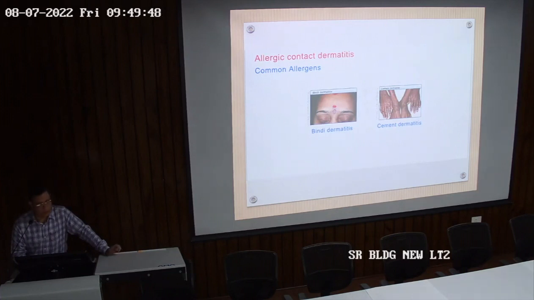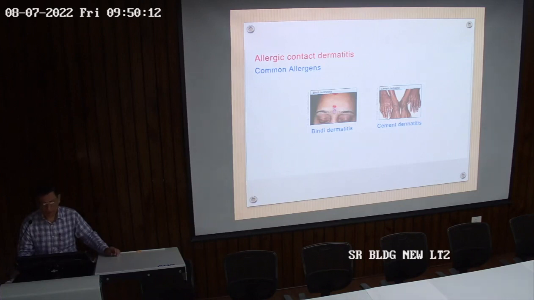So this is because of the eosin which is present in the sticking plast applied over the Bindi, it causes Bindi dermatitis. And the fourth one, the second one is the cement dermatitis. So cement itself may lead to contact dermatitis because of the allergen present in cement.